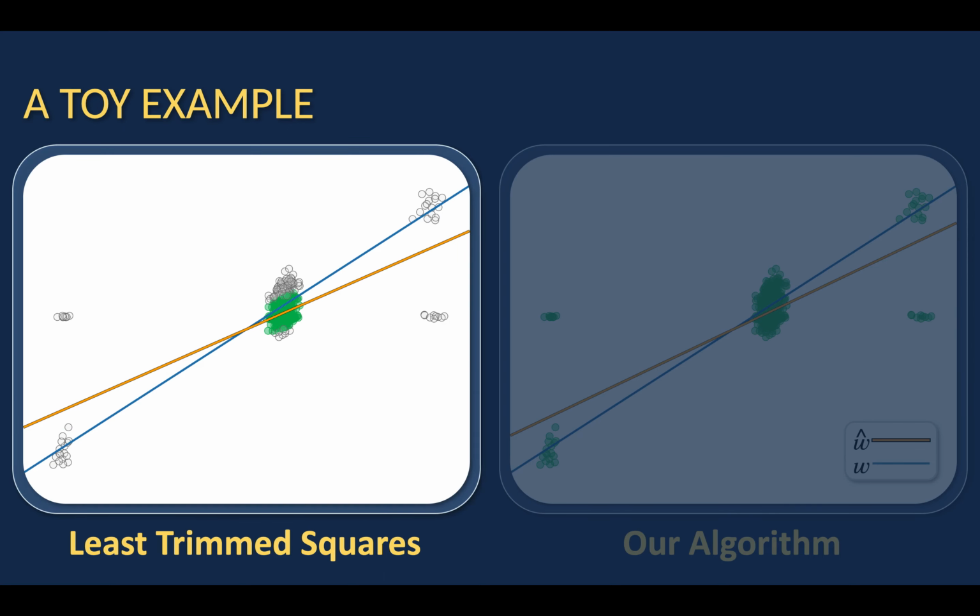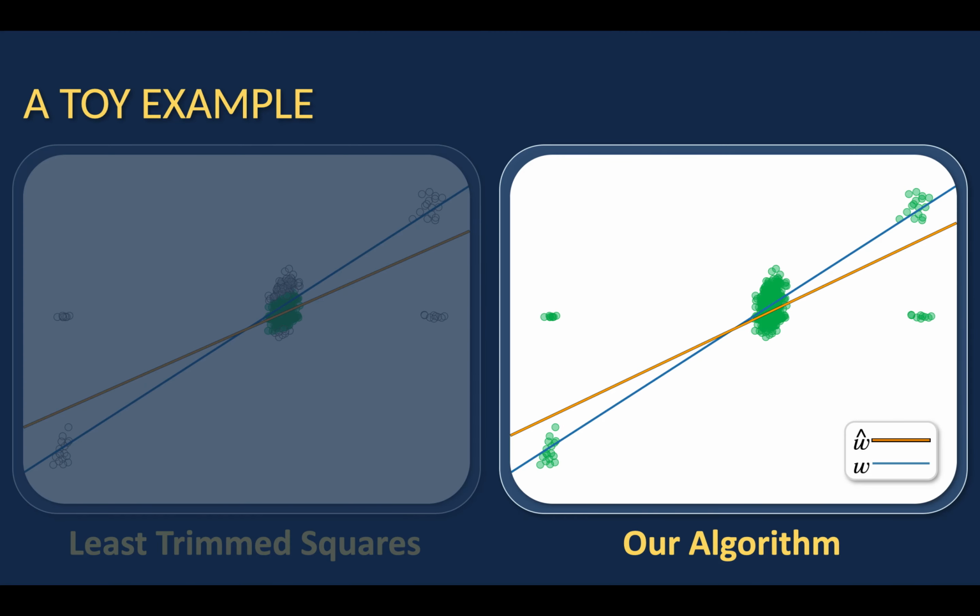And if we iterate this over and over and over again, we're going to find that these green points then kind of bias the estimator again, and the estimator then sort of reinforces finding these green points, and eventually we realize that we're not actually doing very well because we've completely ignored the cluster on the bottom left corner and the cluster on the top right corner. And that's really why least trim squares fails.